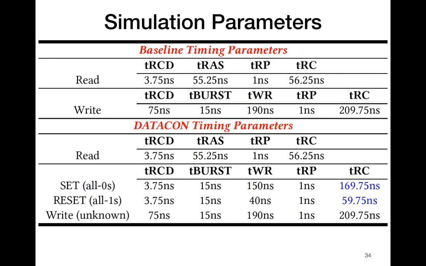By using all zeros and all ones overwritten content, the DATACON write latency is significantly lower than the write latency in baseline PCM. As in this table, you can see that when overwriting all zeros, the write latency is 169.75 nanoseconds, whereas when overwriting all ones, the write latency is only 59.75 nanoseconds. This is significantly lower compared to the baseline write latency, which is 209.75 nanoseconds. DATACON uses the baseline write latency only to overwrite unknown content.